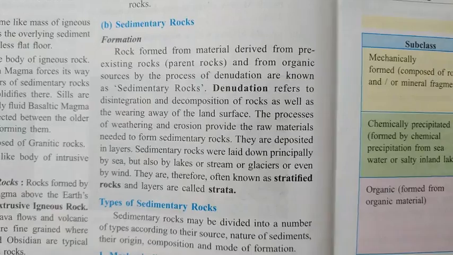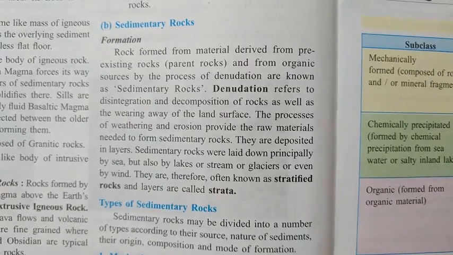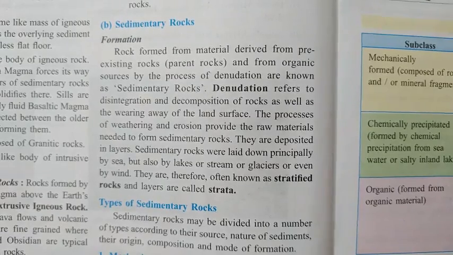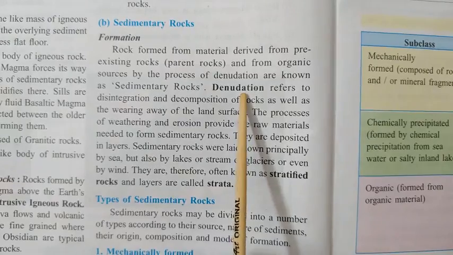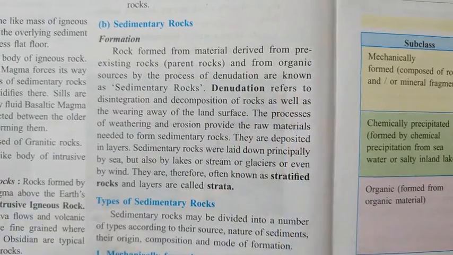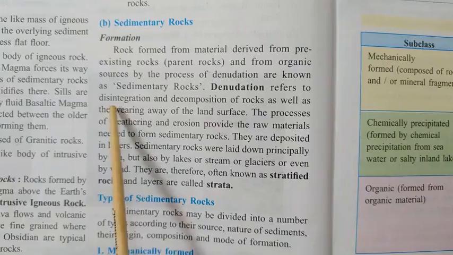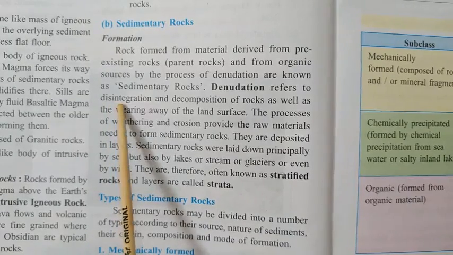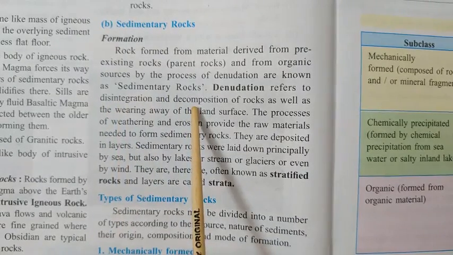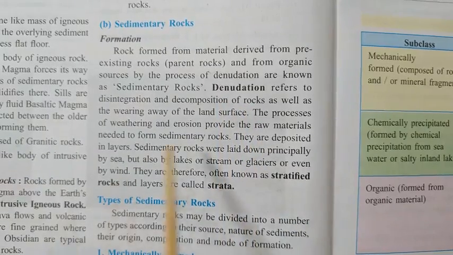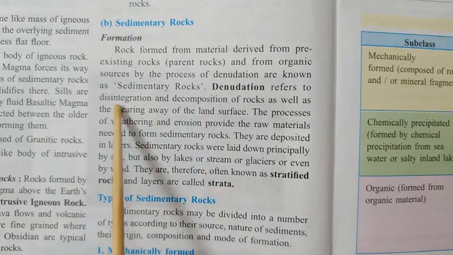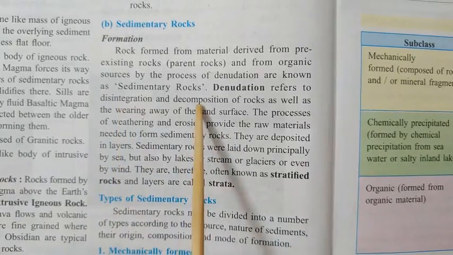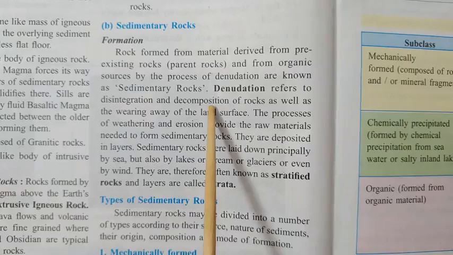Now all of you know the rocks go through the process of denudation. Now what is the meaning of denudation? This word denudation actually refers to two important processes. They are disintegration and decomposition of rocks. So these are the two important terms you need to remember. The first is disintegration and the second is decomposition.